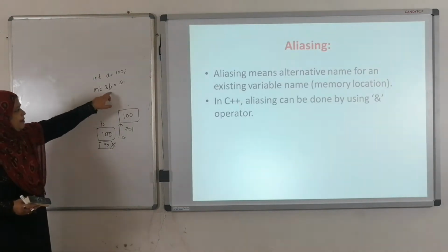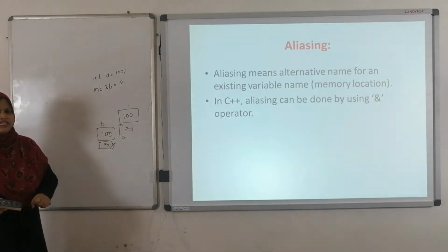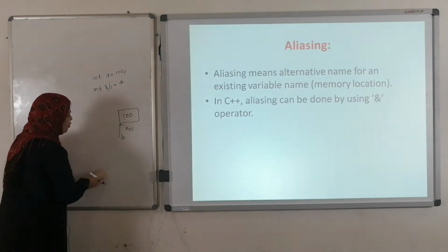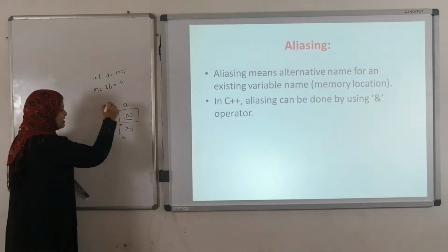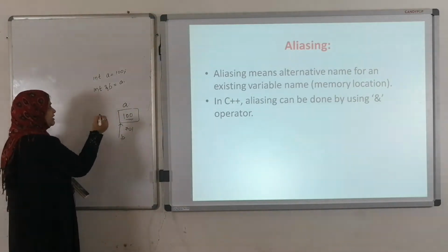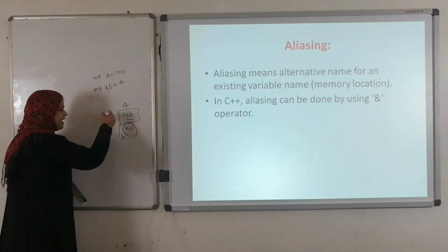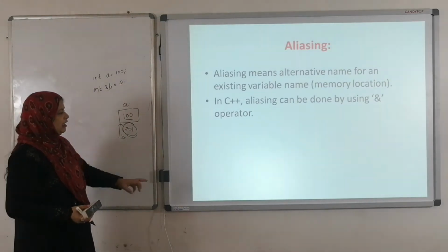Now this b is also pointing to the same memory location, that is 701. So now what is the value of b? 100. What is the value of a? 100. What is the address location of a? 701. What is the address location of b? That is 701, same thing, right?